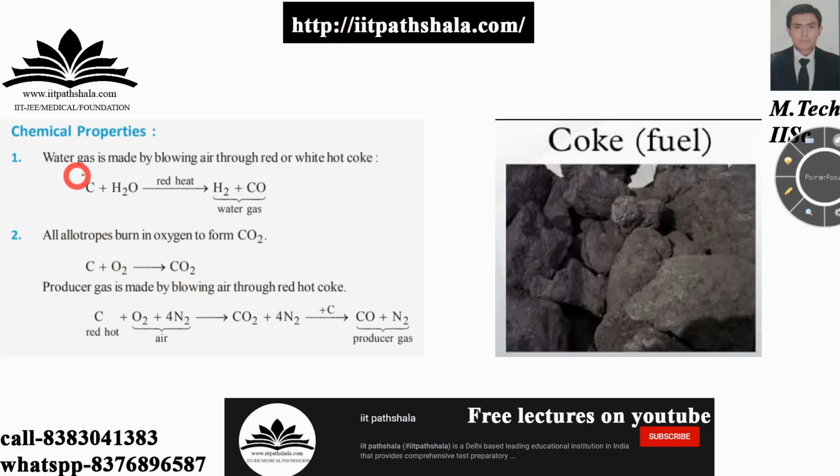Okay, so water gas, as you can see on the screen, this H2 plus CO is called water gas. Water gas is made by blowing air through red and white hot coke. So this is your coke. If you heat it up, it becomes red. If you further heat it up to a very high temperature, it becomes white. So that's why you have red or white hot coke.